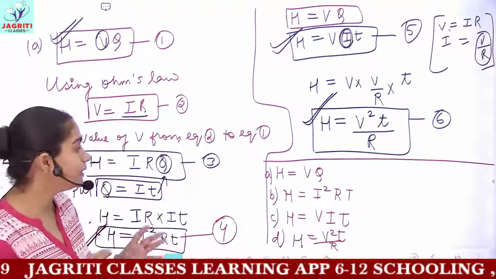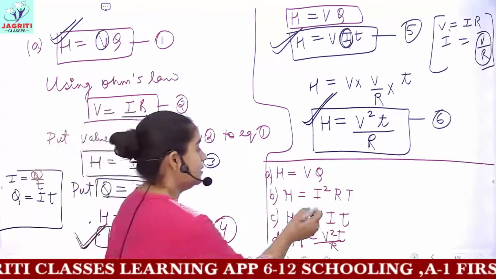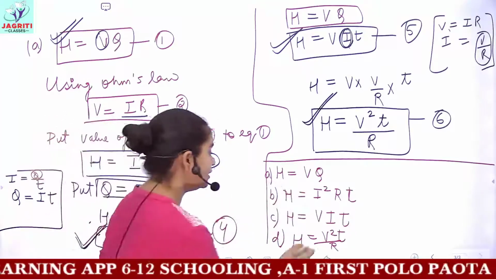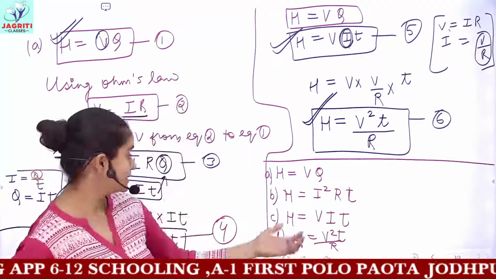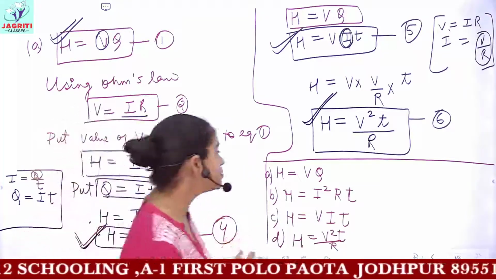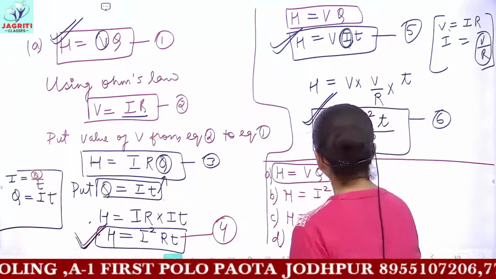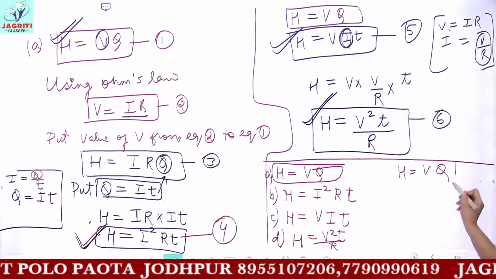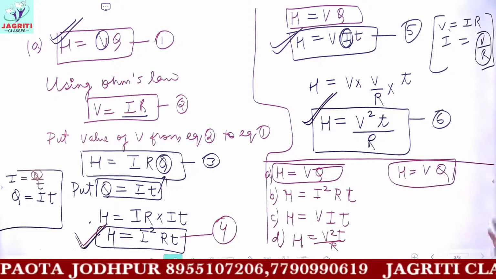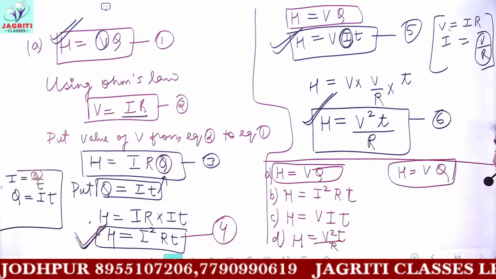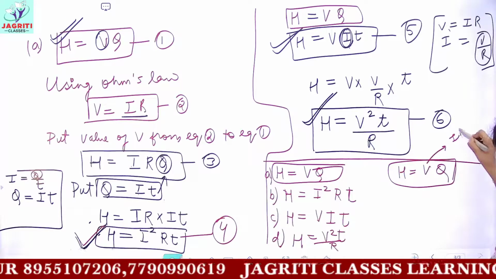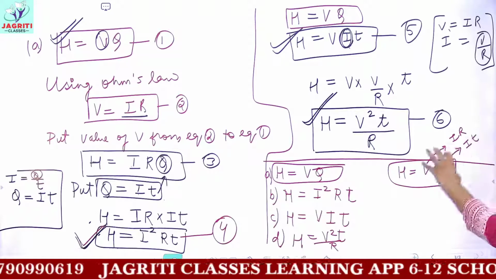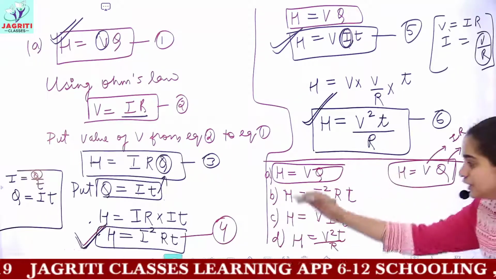These are the 4 formulas which you can use according to the question you are given. If you are given current, resistance and time, then you can use this formula. If you are given the value of potential, current and not resistance, then you can use this formula. And the best one is, you can remember just this formula, H equals V into Q. Then accordingly, whatever you are given in the question, instead of V you can put I into R, and instead of Q you can put I into T.